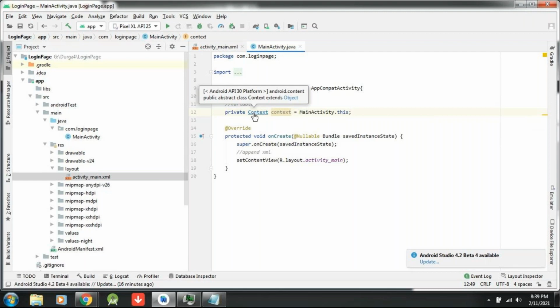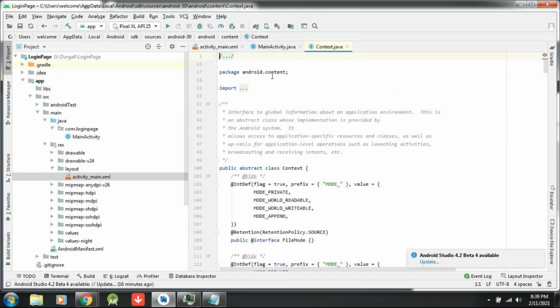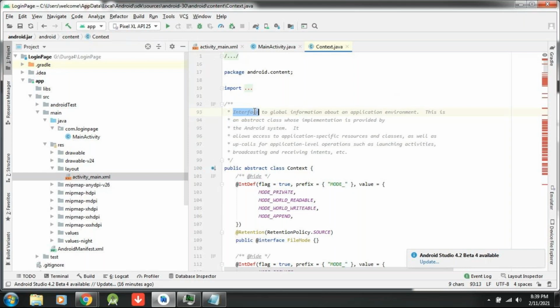What will happen? See, context is a predefined package, android.content from the Android SDK. Try to read this description. Context is nothing but a global interface. Your application is running under the Dalvik virtual machine. The Dalvik virtual machine has to understand your SDK components as well as your Java code.